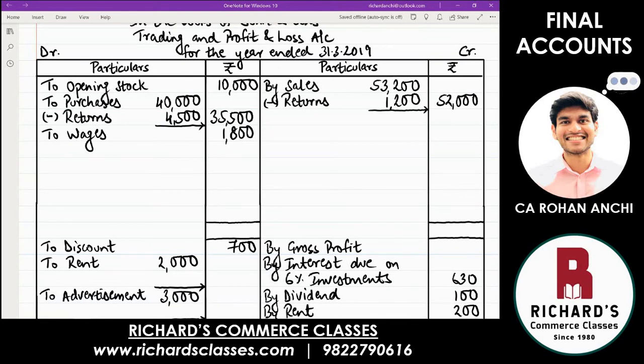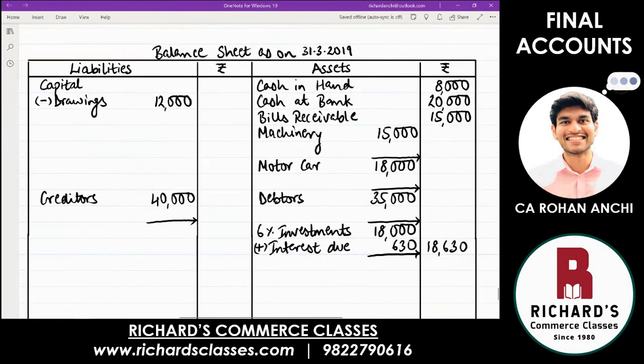Continue. Next is bank loan, which is 5,000. Bank loan is a liability, balance sheet liability side. This time no adjustment here, so directly outer column bank loan 5,000. And then the last item, capital, which you have already written. The first item always on the liability side, capital, inner column 99,700.